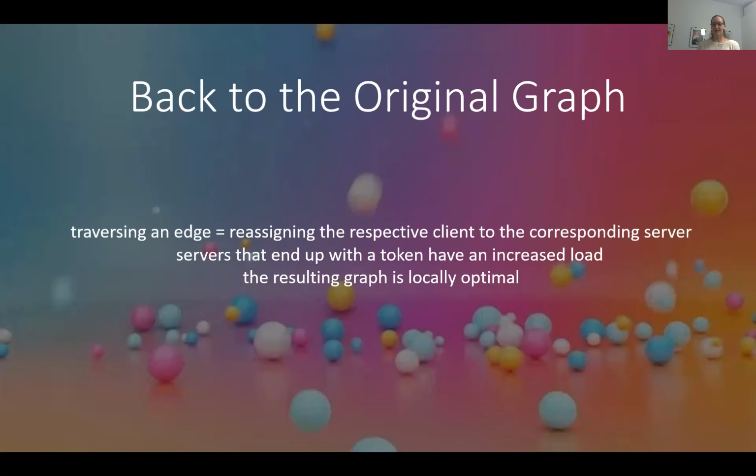So we do it like this. Traversing an edge is the same as reassigning the respective client to the corresponding server one level down. Servers that end up with a token have an increased load in the original graph after the token dropping game. And the resulting graph is locally optimal again.